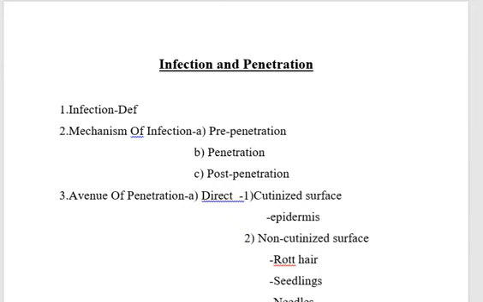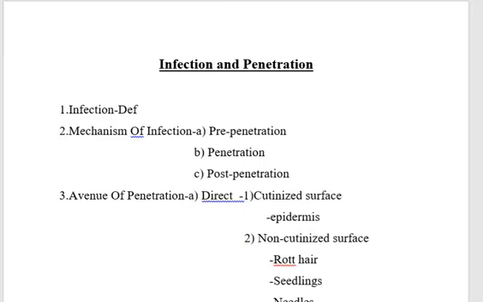Penetration. The fungal pathogen enters inside the host either by active penetration or by passive penetration. Active penetration is by dissolving the cell wall or by applying mechanical pressure to the host tissue. Passive penetration is through natural openings of the host. In active penetration, once the appressorium is produced on the host tissue, the infection pegs are produced from the appressorium. Now the pathogen enters by two ways.